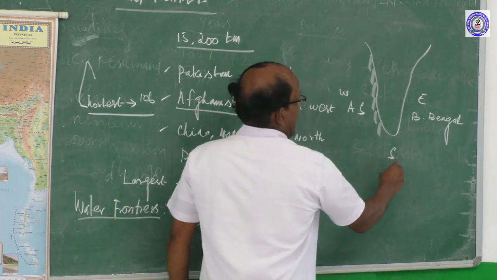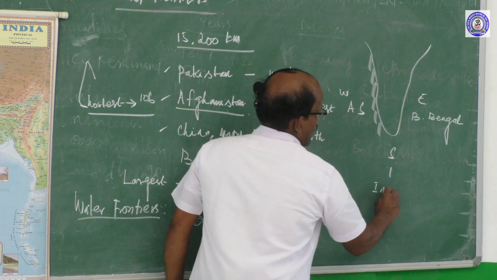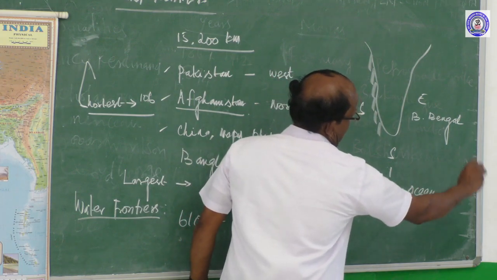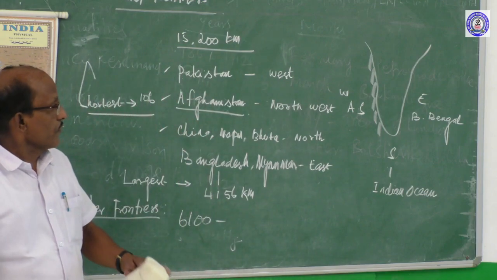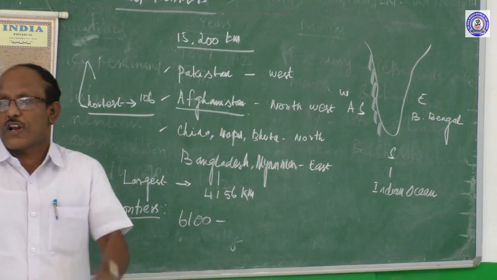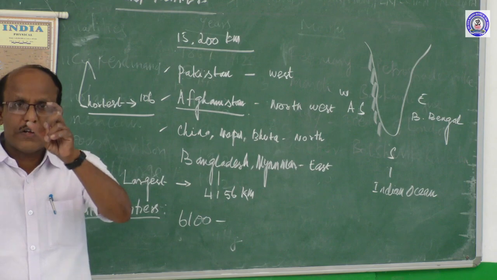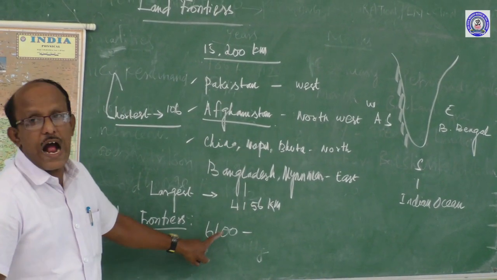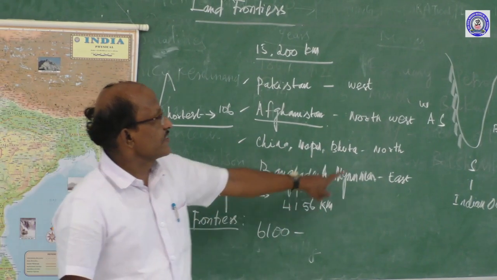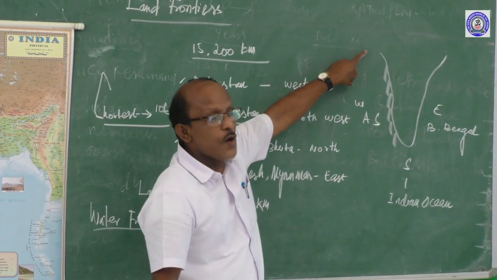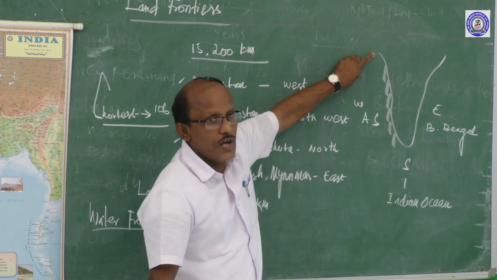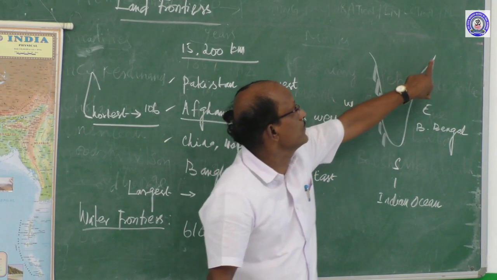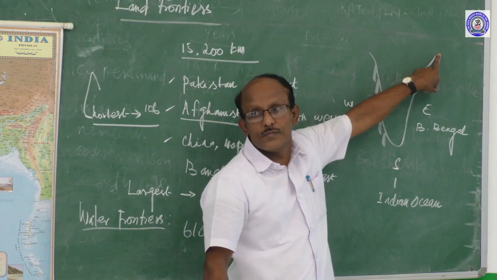On the south side is the Indian Ocean. So the total coastline of India is 6,100 kilometers. It stretches from Gujarat to Kanyakumari, then Kanyakumari to Calcutta.